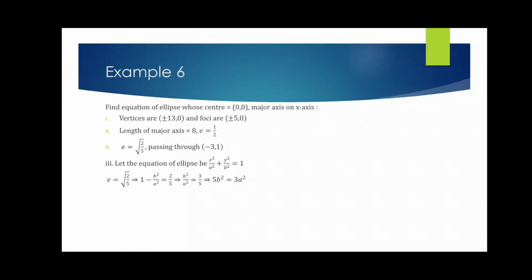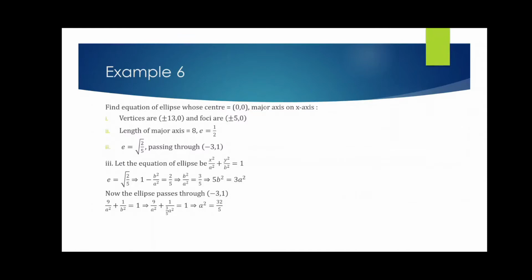Now the third one. Here it is given that the eccentricity is root over 2 by 5. So 1 minus b square by a square, that is equal to 2 by 5. So from there I can find a relationship between a square and b square, that is 5b square is equal to 3a square. Now it is also told that it is passing through the point minus 3 comma 1. So therefore I can get another relation between a square and b square, that is 9 by a square plus 1 by b square equals to 1.